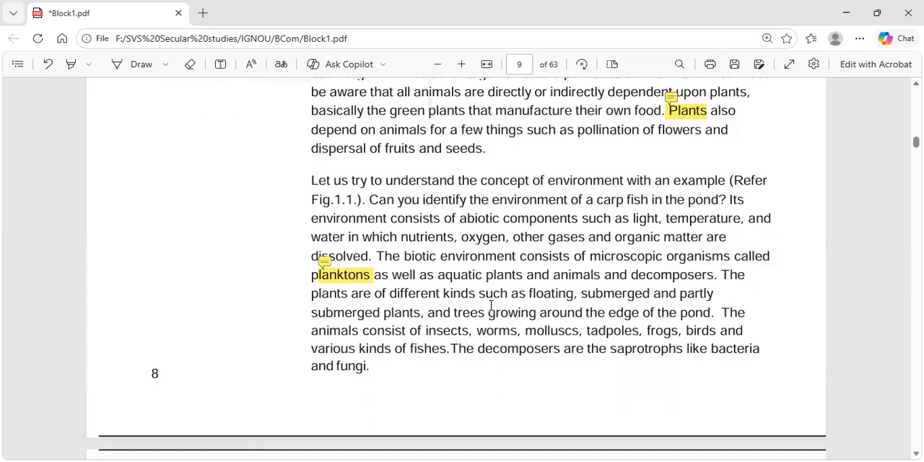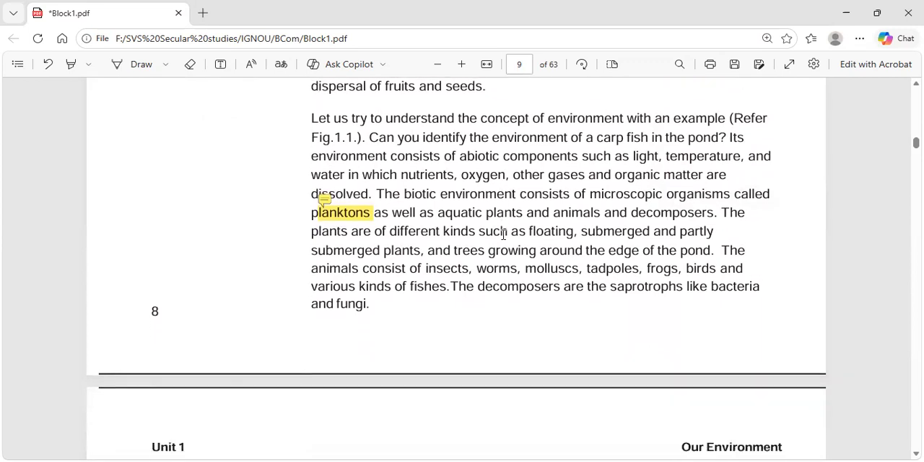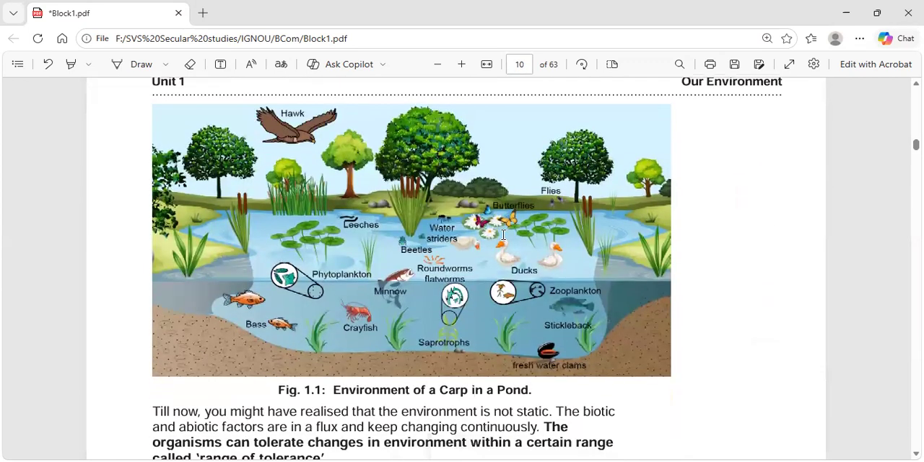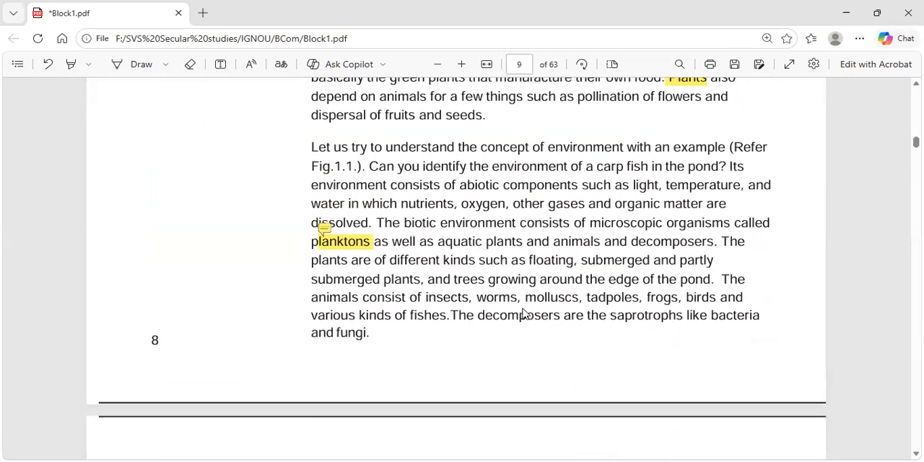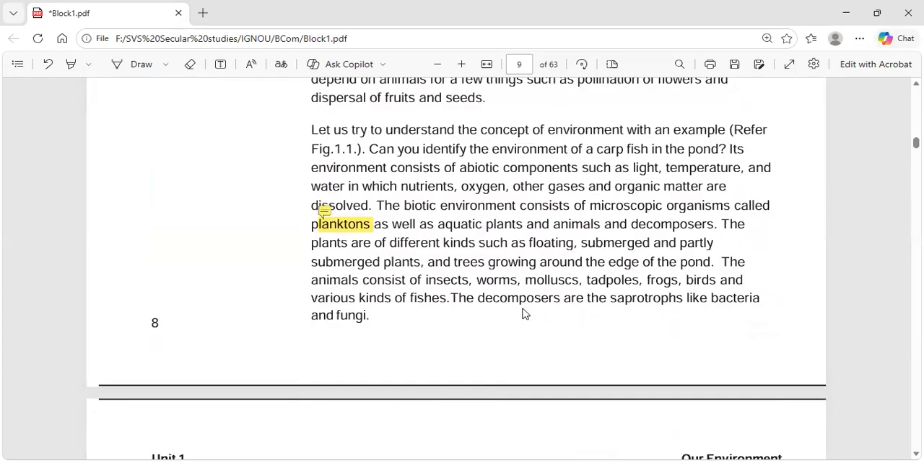Let us try to understand the concept of environment with an example. This is the first figure, and you have it in your textbook. Can you identify the environment of a carp fish in the pond? Its environment consists of abiotic components such as light, temperature, and water, in which nutrients, oxygen, other gases, and organic matter are dissolved. The biotic environment consists of microscopic organisms called planktons.